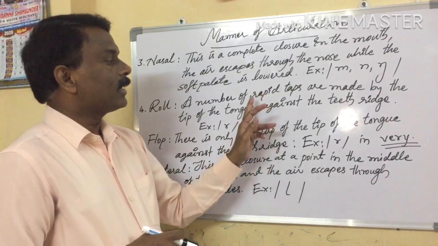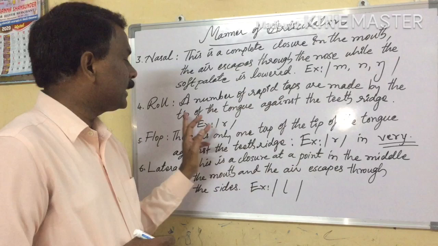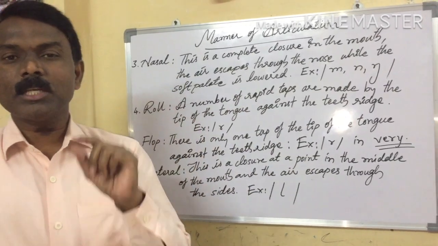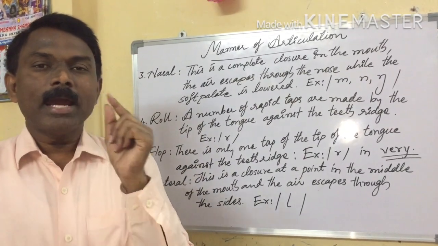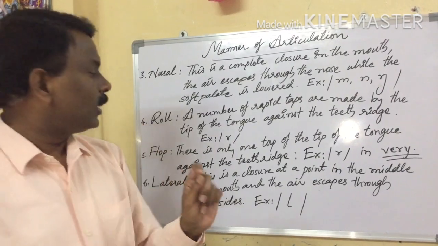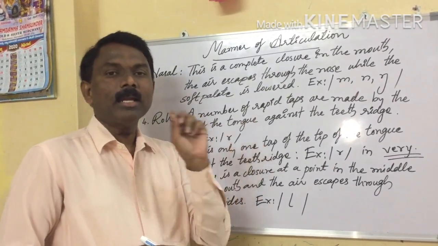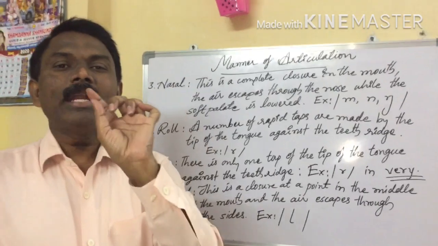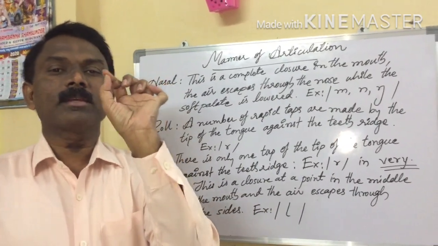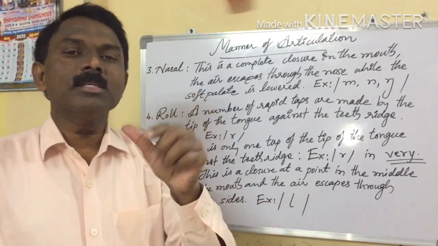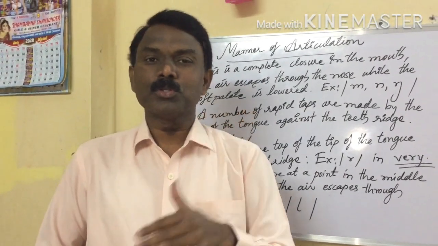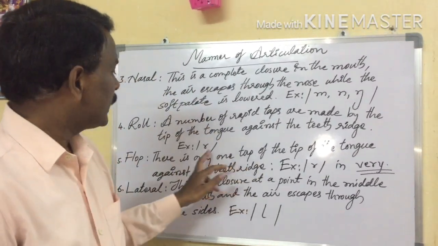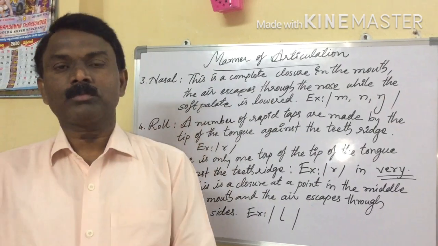That's why rapid taps are made by the tip of the tongue. What is the tip of the tongue? The end of the tongue is called the tip of the tongue, and it touches the teeth ridge. Then the ra sound is produced. This ra sound is called roll.